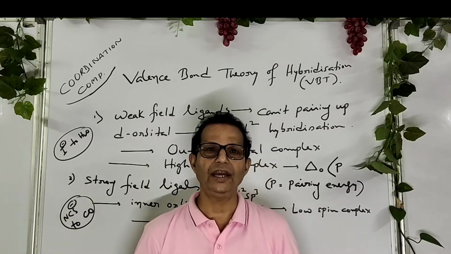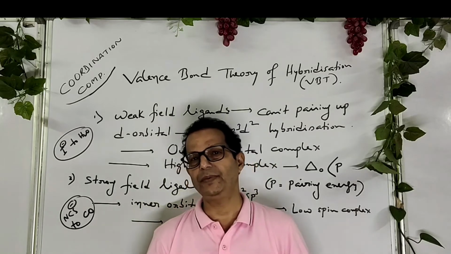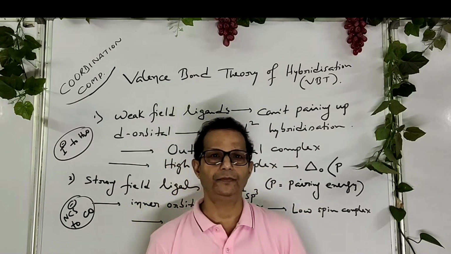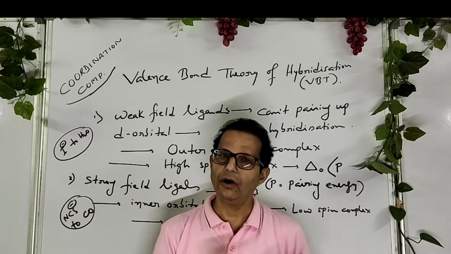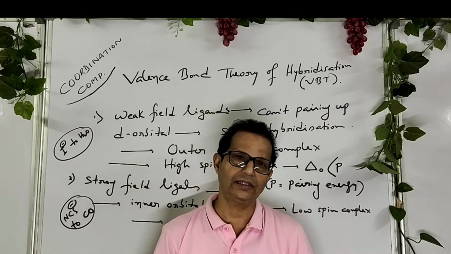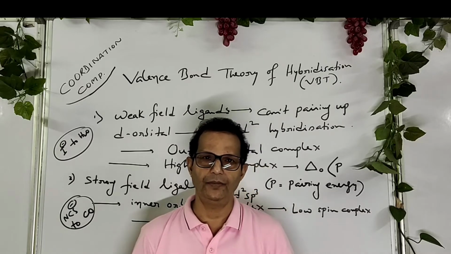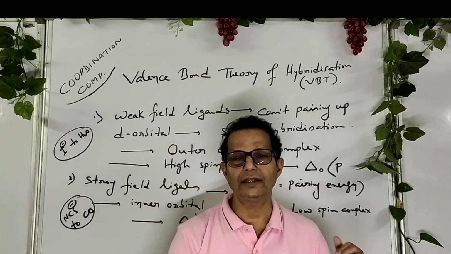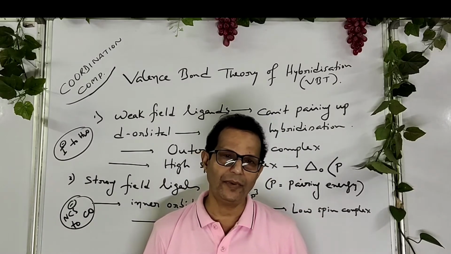Number two, dsp2. If dsp2 hybridization takes place, they have square planar shape. Number three, sp3d2 or d2sp3. In both of the cases, the coordination compounds possess octahedral shape. So let's understand the inner meaning of valence bond theory of hybridization. Remember it,